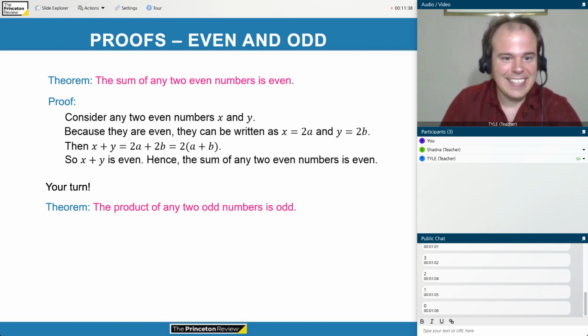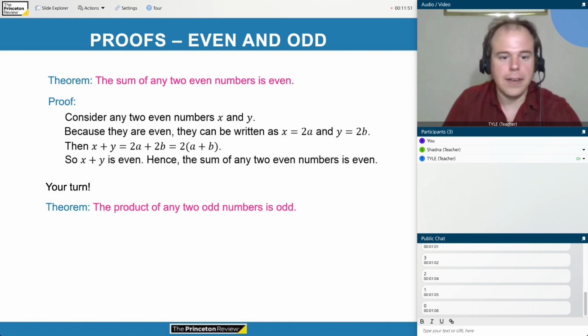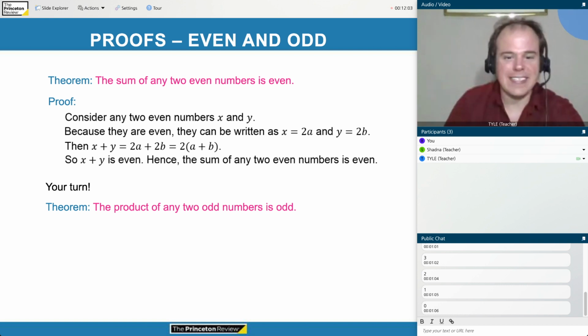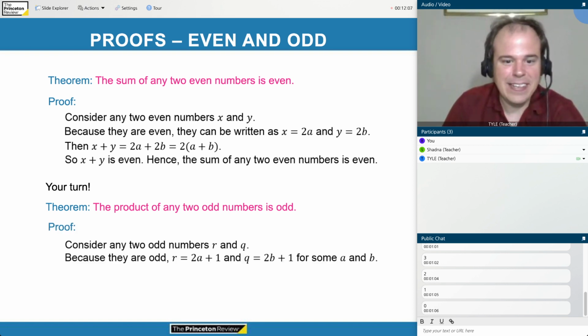Okay, no worries if you felt stumped. That is perfectly okay. If you did figure it out, congratulations. Let's go over together how we could prove that any two odd numbers multiply to a new odd number. First of all, I could try using a computer and just checking every pair of odd numbers, right? Just like 3 times 5, 5 times 7, 11 times 379, but I can never get them all. So here's how I could do it.